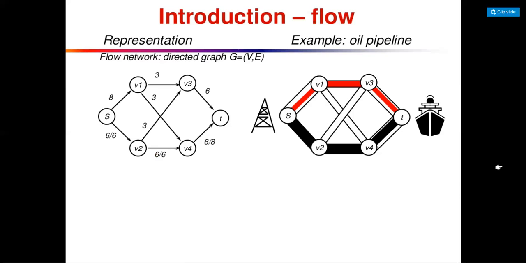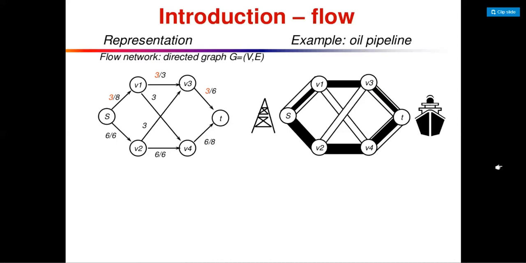If the flow is 6 and the capacity is 12, it is underfilled. If the flow is 3 and the capacity is 3, it covers the pipe. If the capacity is 12 and the flow is 8, it is less. So it is 6 by 12, 3 by 3, 8 by 12. That is the basic example of network flow.